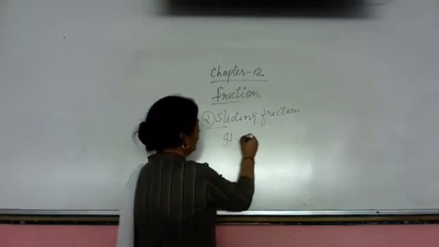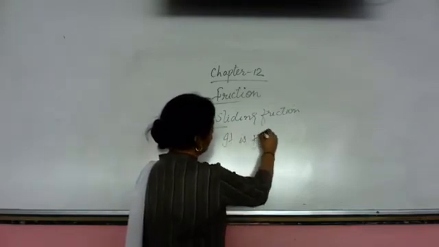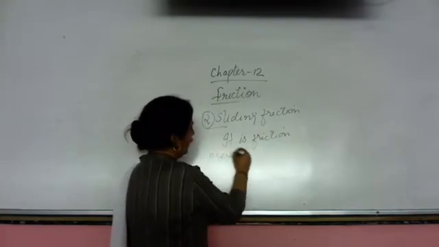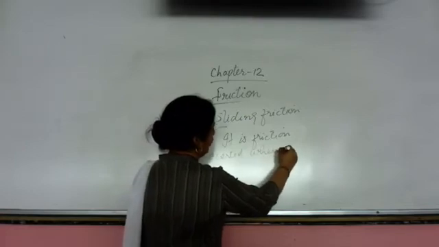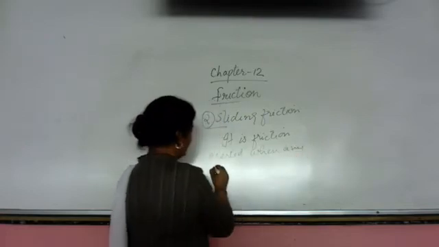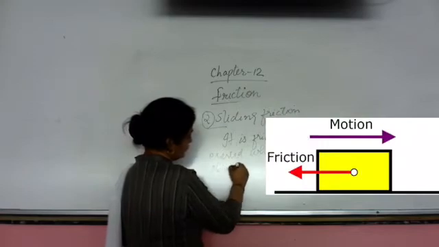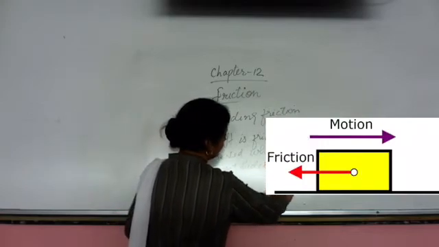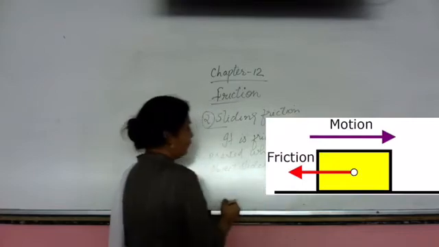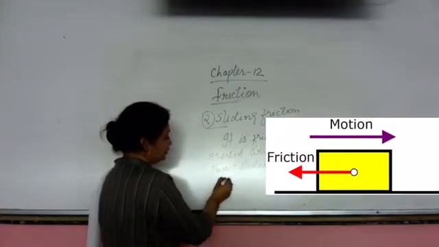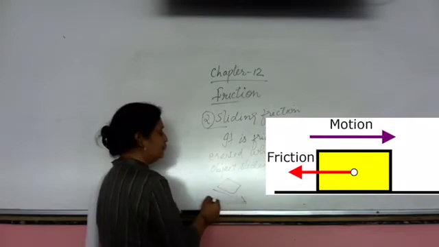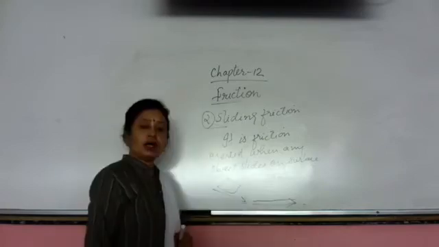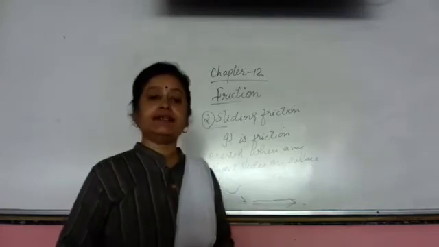It is the friction exerted when any object slides on a surface. You can see in the picture that the object is moving on an incline or is being dragged. The friction applied is sliding friction.